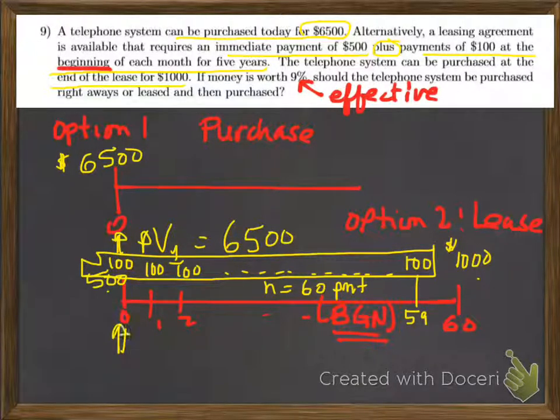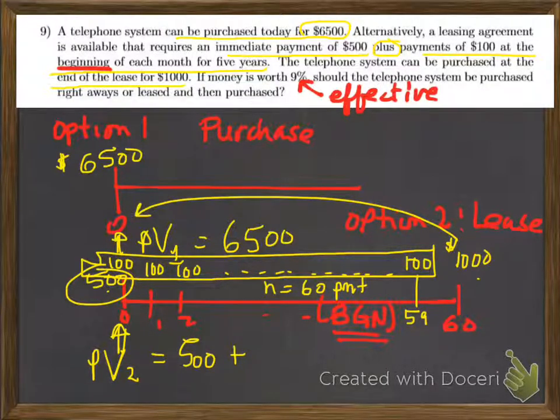And what I'd like to do now is calculate the present value of option number 2. That present value of option number 2 is going to be the present value of the $500, which is just $500, plus the present value of that $1,000 brought back to today's date.